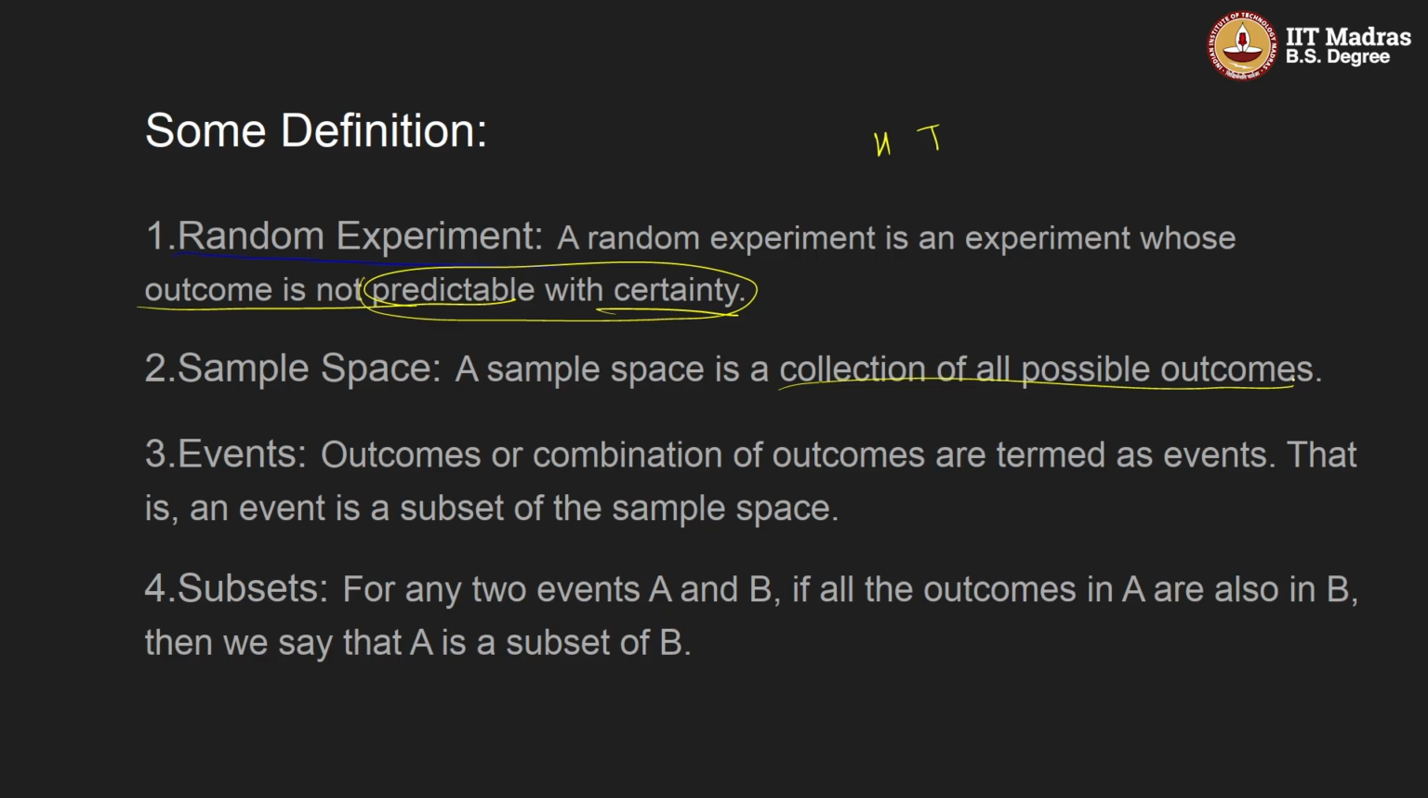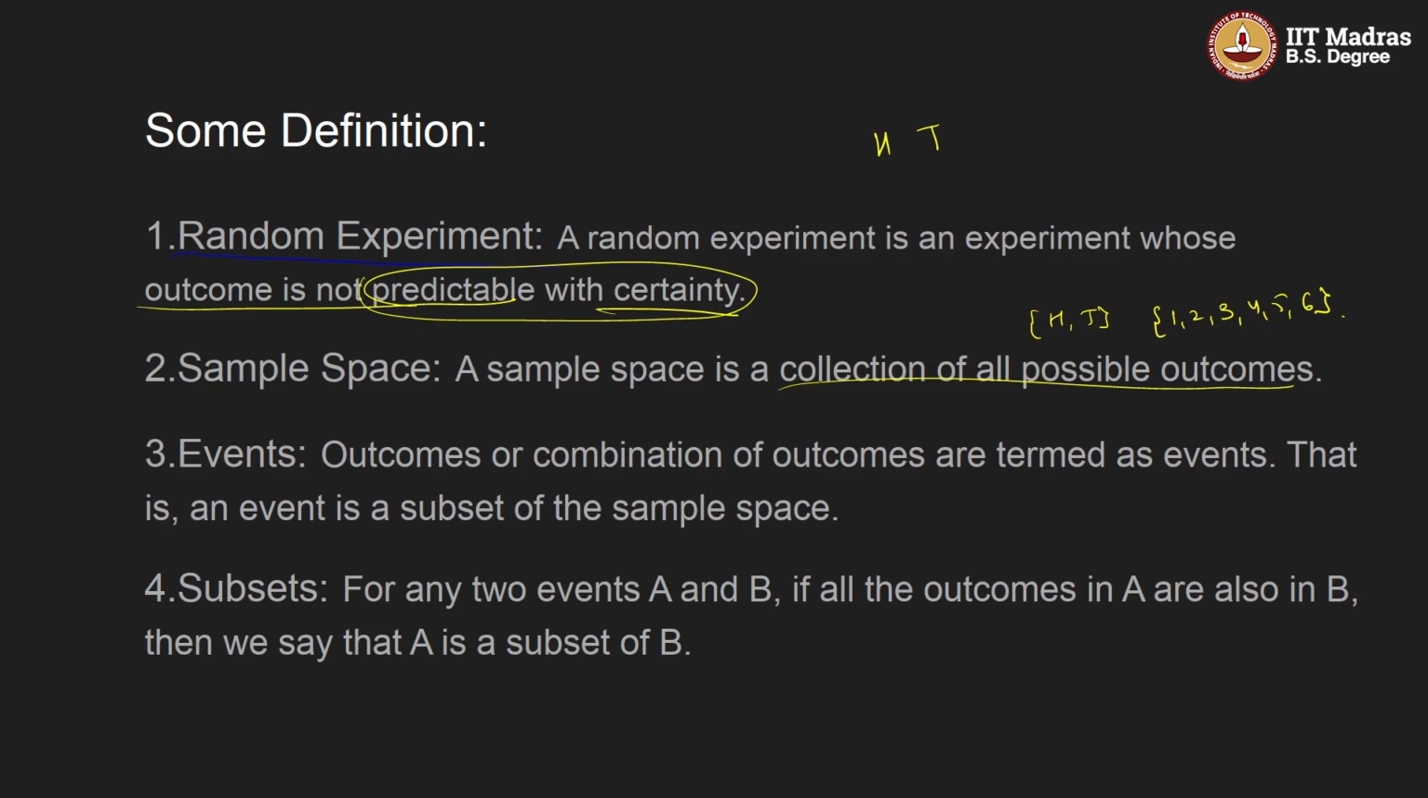A sample space is a collection of all possible outcomes, right? So if we are tossing a coin, what are the possible outcomes? It can be head or it can be tail. These are the possible outcomes. Or if we are rolling a die, what are the possible outcomes? It can be 1, 2, 3, 4, 5 and 6. So it is a sample space.